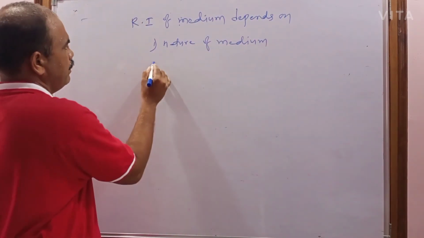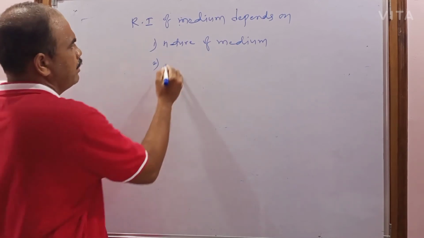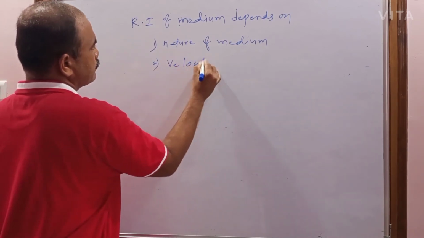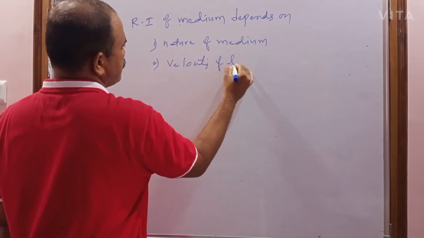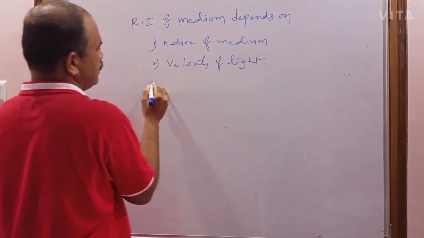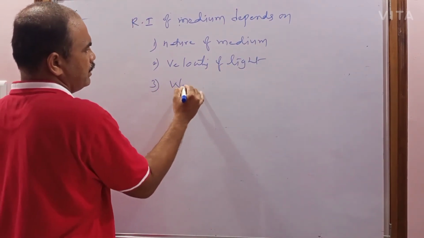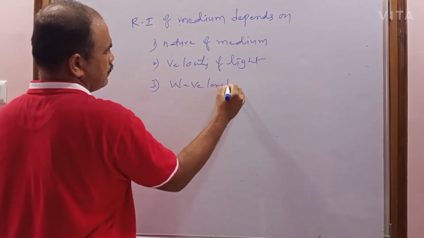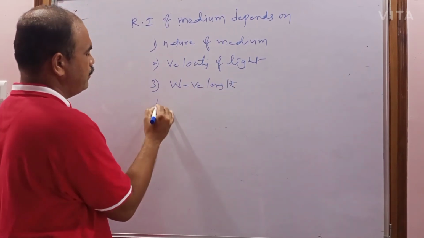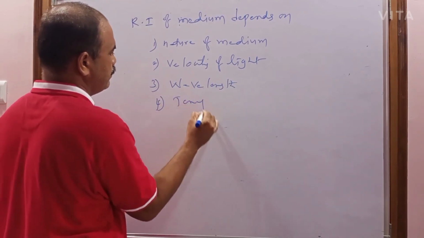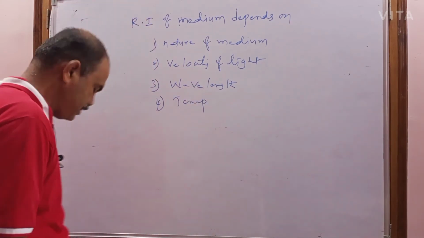Second one, it depends on velocity of light. Third one, wavelength of light. And fourth one, temperature.